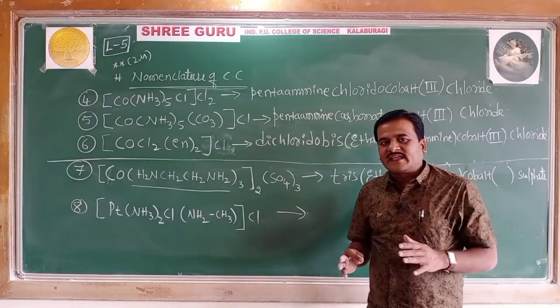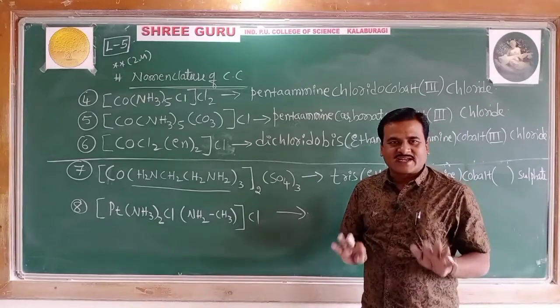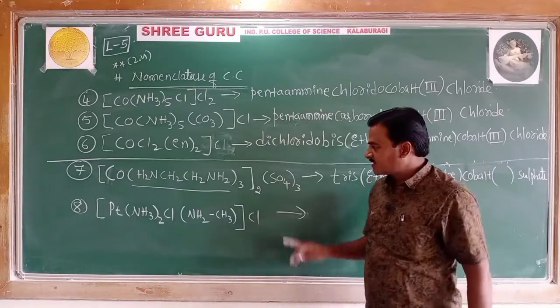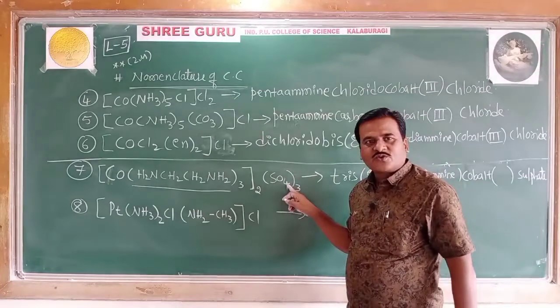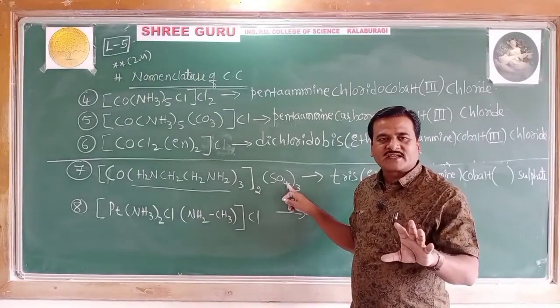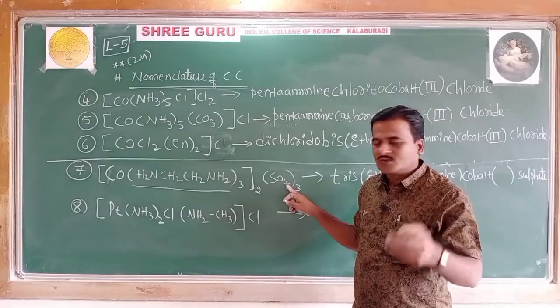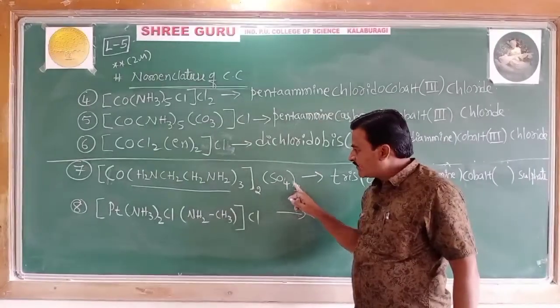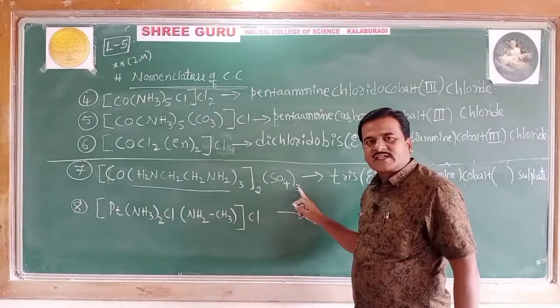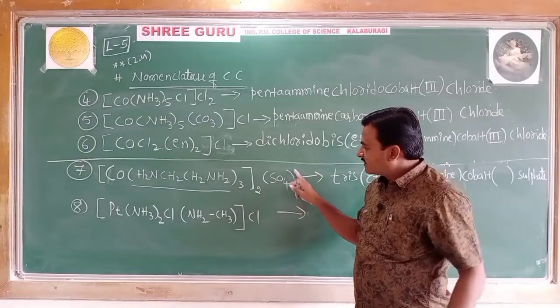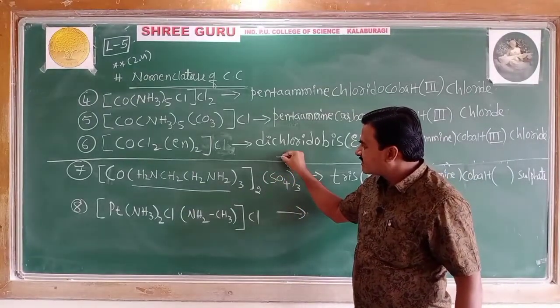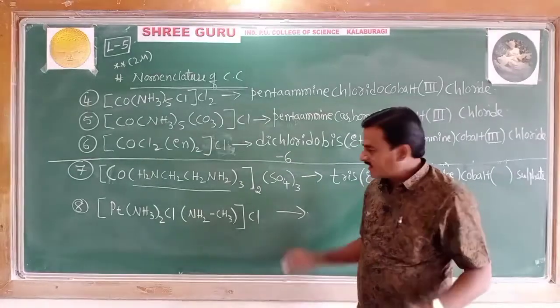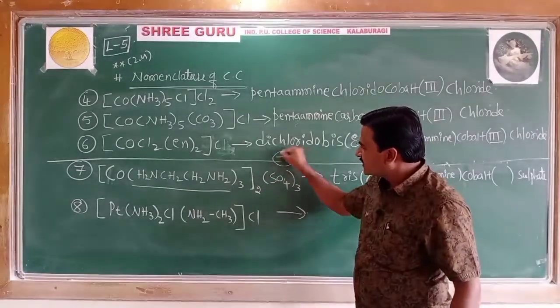The charge on the anion is to be balanced by the charge on the cation, the main fundamental rule says. See, SO4 you know. What is the charge of the SO4 radical? Sulfate radical is -2. What is the number of sulfate ions? 3. -2 into 3 times is -6. The net negative charge on this complex is -6.